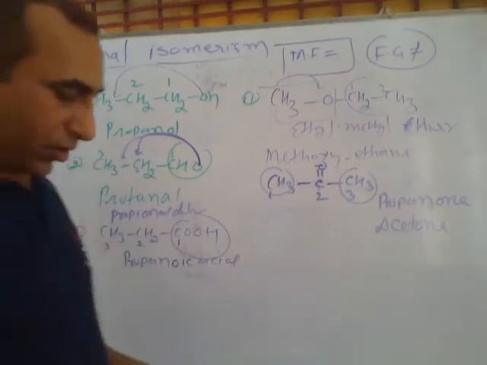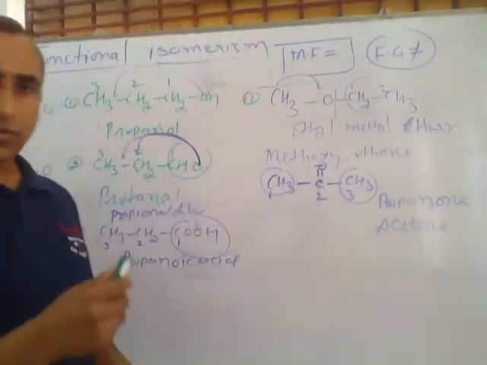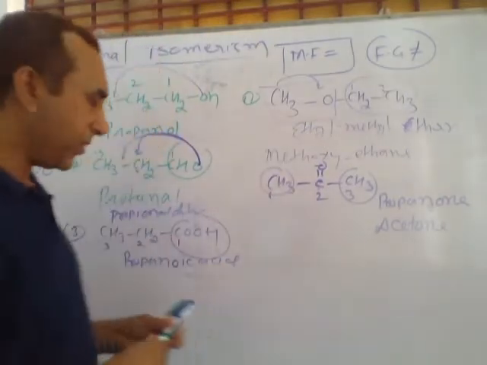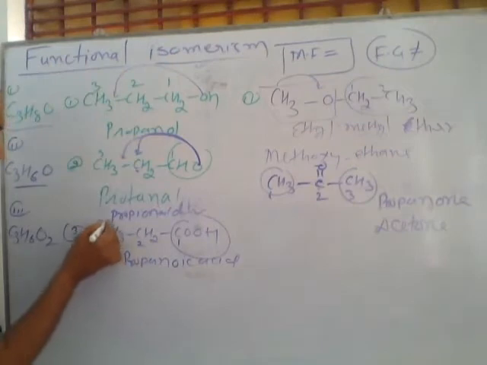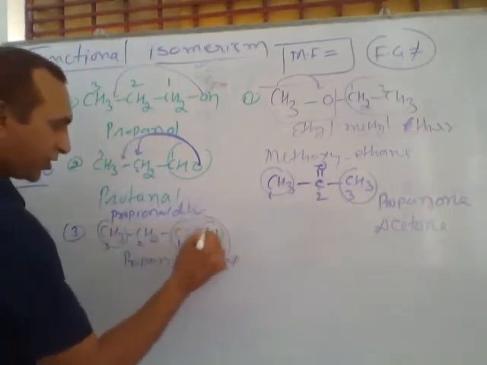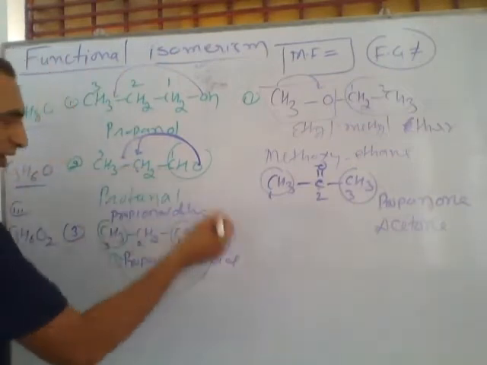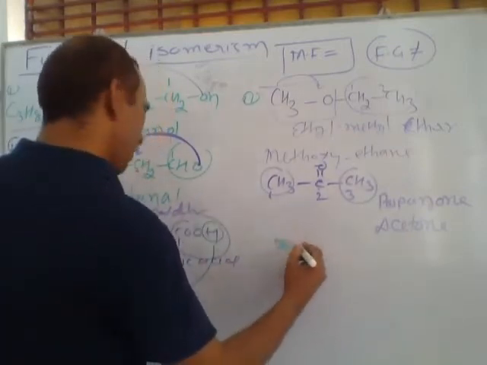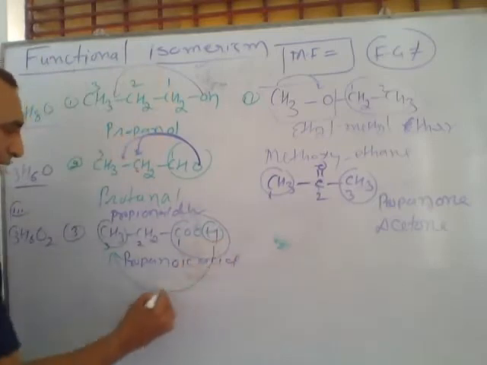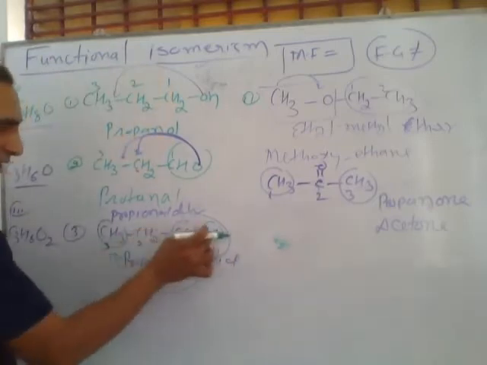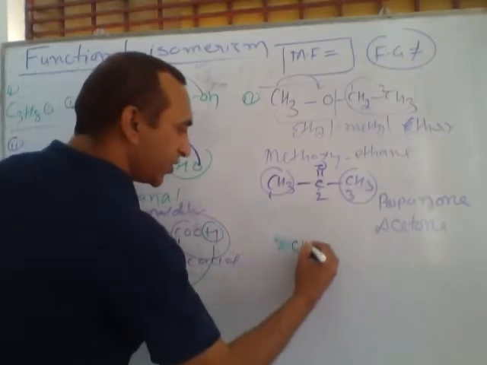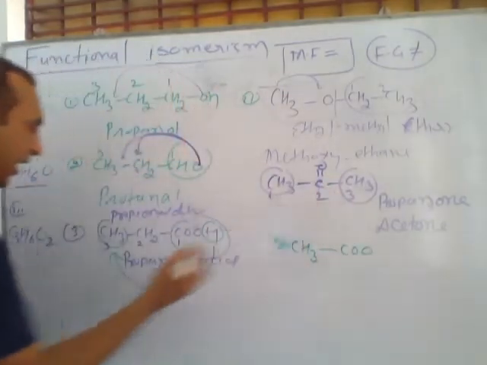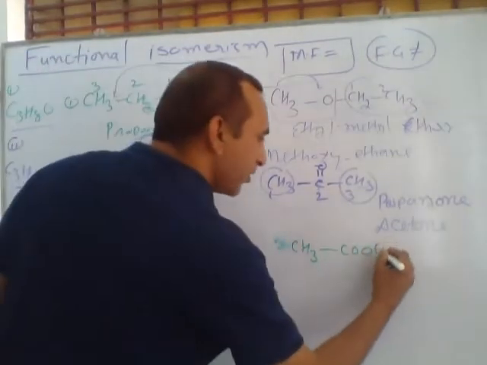To write the next, second functional isomer of this compound, I am exchanging this CH3 and H. Exchanging CH3 here and H here, this type of formula will form. After exchanging, this H and CH2 will convert into CH3, remaining carbon OO, and last this CH3 will shift instead of hydrogen.